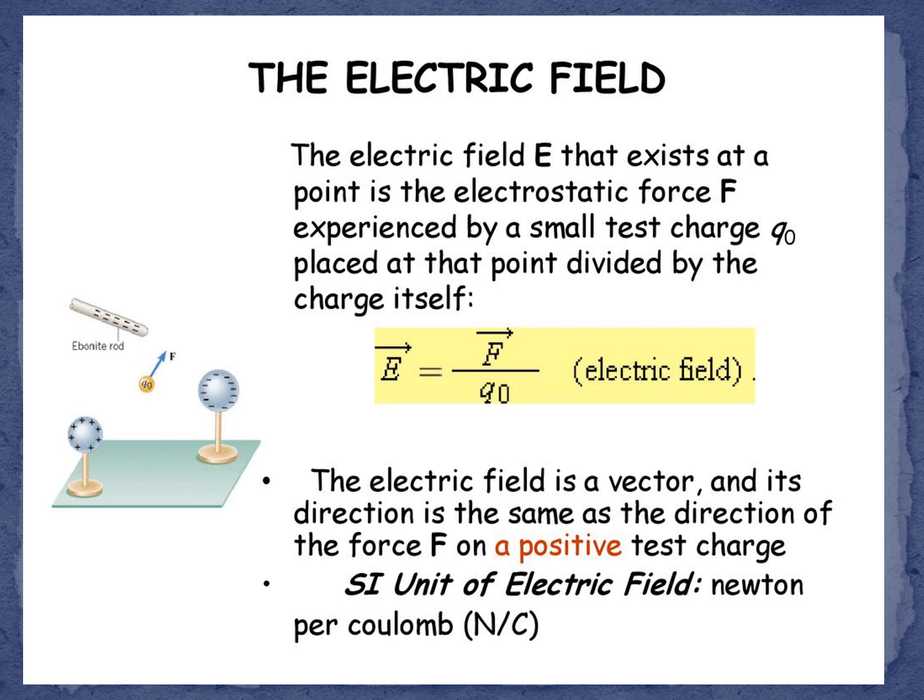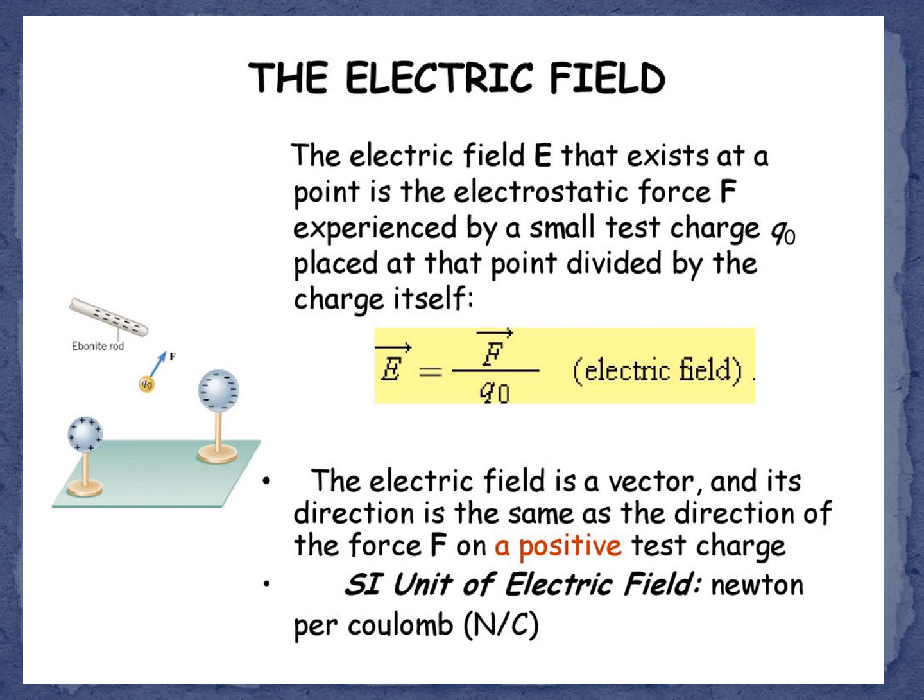The electric field E that exists at a point is the electrostatic force F experienced by a small test charge placed at the point divided by the charge itself: E is equal to F by Q0. The electric field is a vector and its direction is the same as the direction of the force F on a positive test charge. The SI unit of electric field is newton per coulomb.